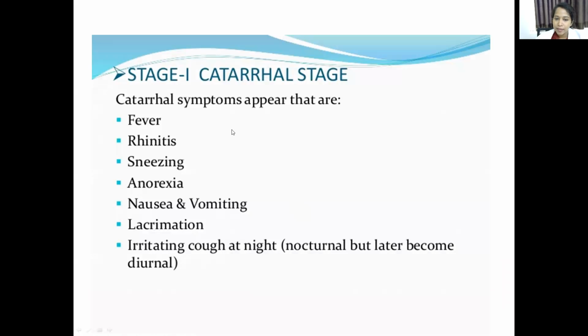So first one, the catarrhal stage. Here the symptoms are non-specific, like fever, rhinitis, sneezing, anorexia, nausea, vomiting, lacrimation, irritation, cough at night. One thing you have to remember is that the smear and the culture will be positive in this catarrhal stage, but the clinical diagnosis is difficult here. In the first stage, we cannot diagnose it clinically.